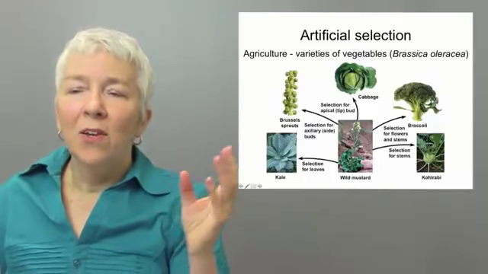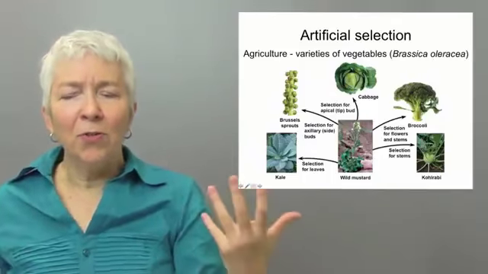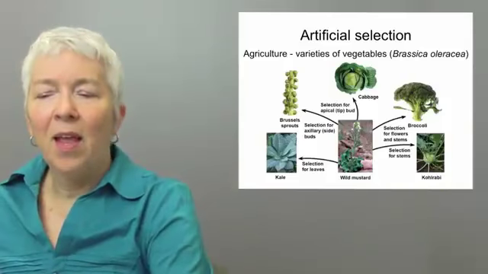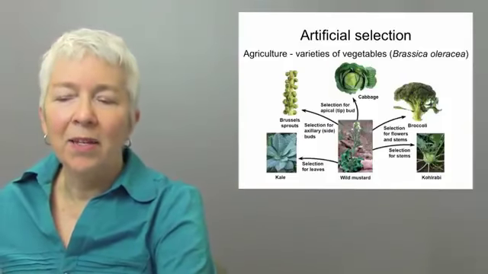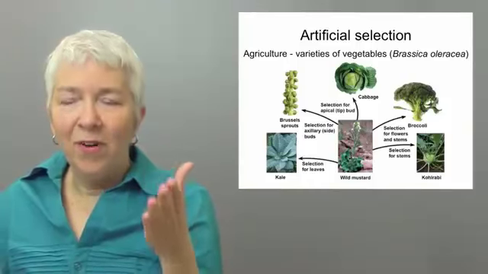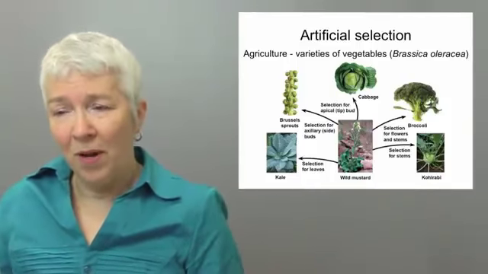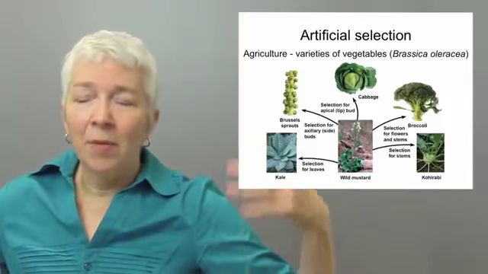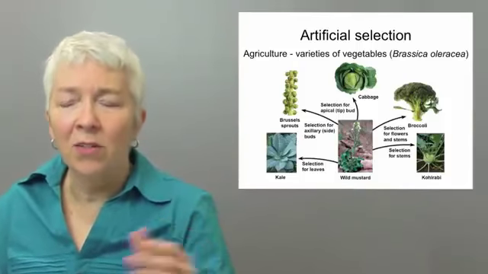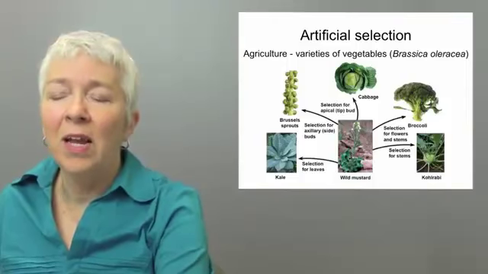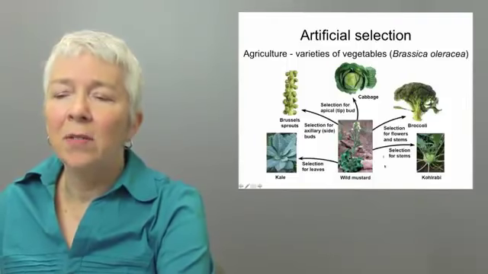So all of these vegetables are in fact produced from the same ancestral plant, and yet they're very different and distinguishable. You go into a grocery store, you are not confused by which is the broccoli and which is the cabbage because they look exactly alike. They don't actually look exactly alike. They're very different from each other in appearance, and this is because